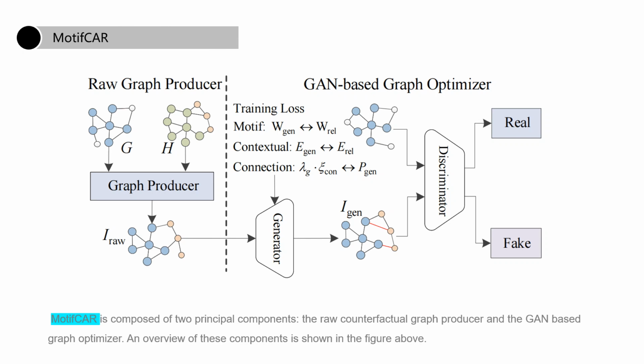The third is the connection loss. This objective is designed to control the number of edges connecting the motif nodes and the contextual nodes in the generated graph. This loss tries to limit the new connection edges, which can control the property sparsity of the generated graphs.